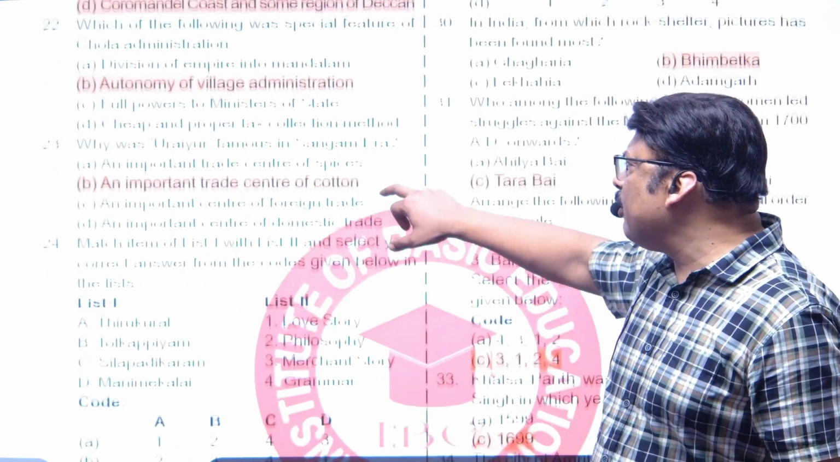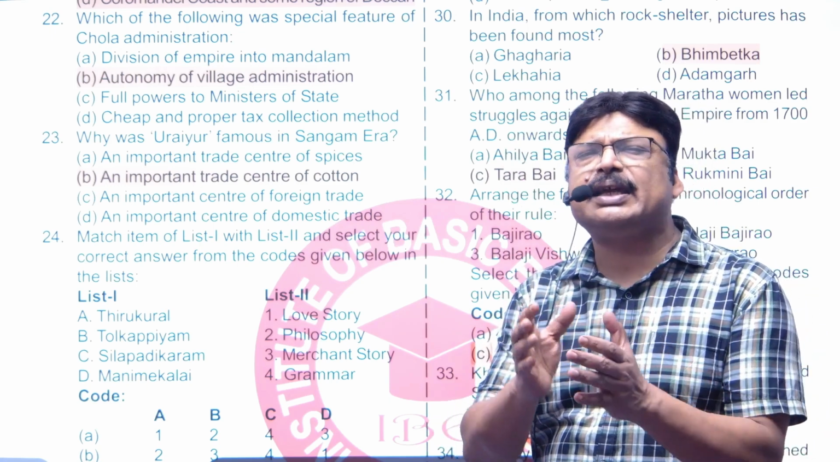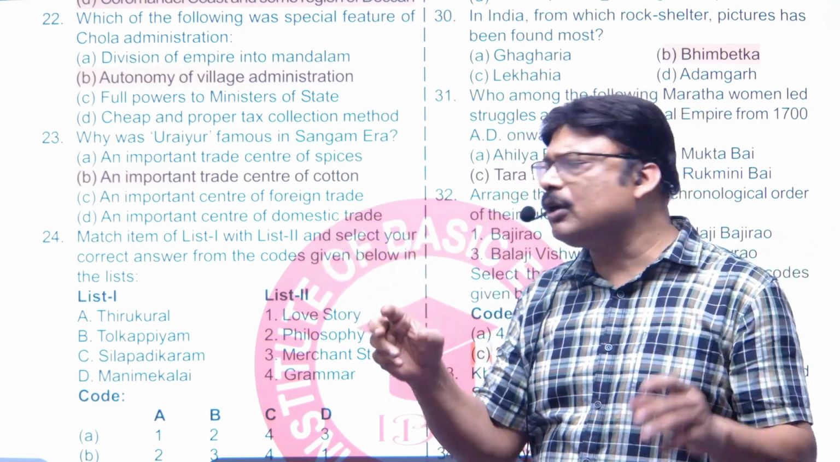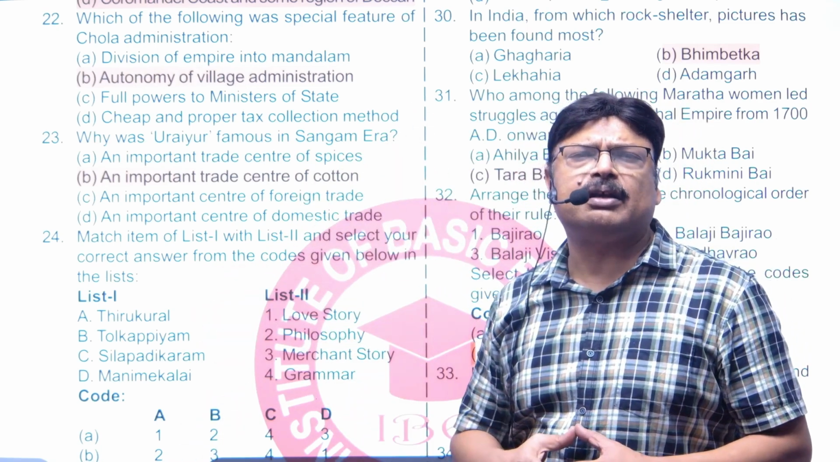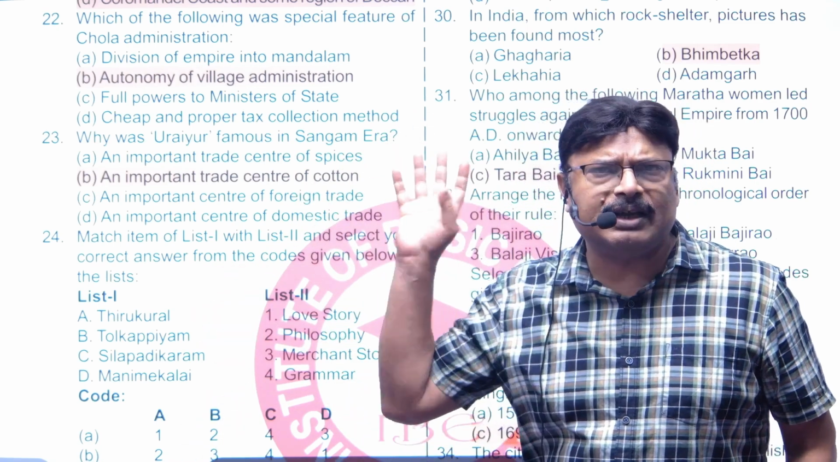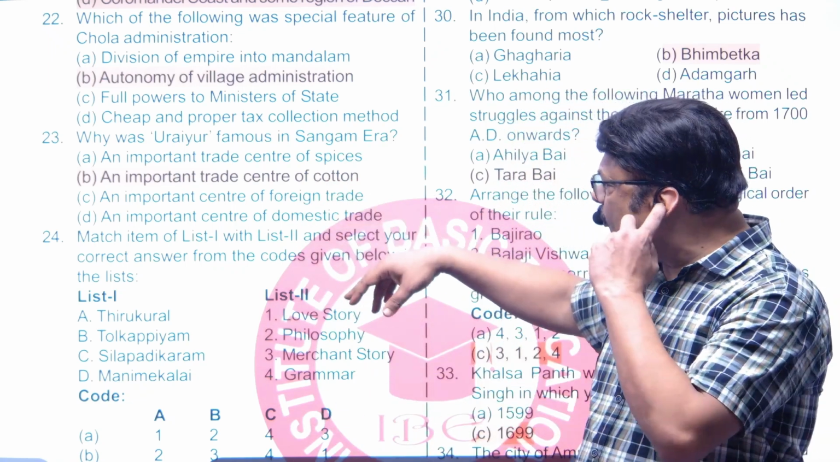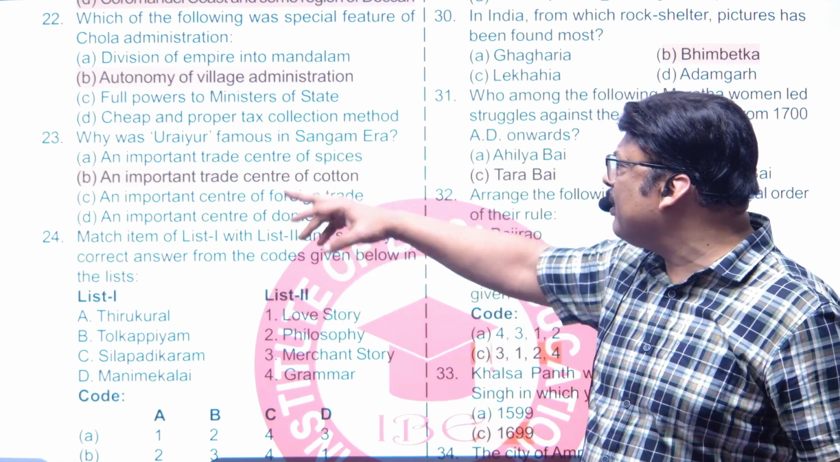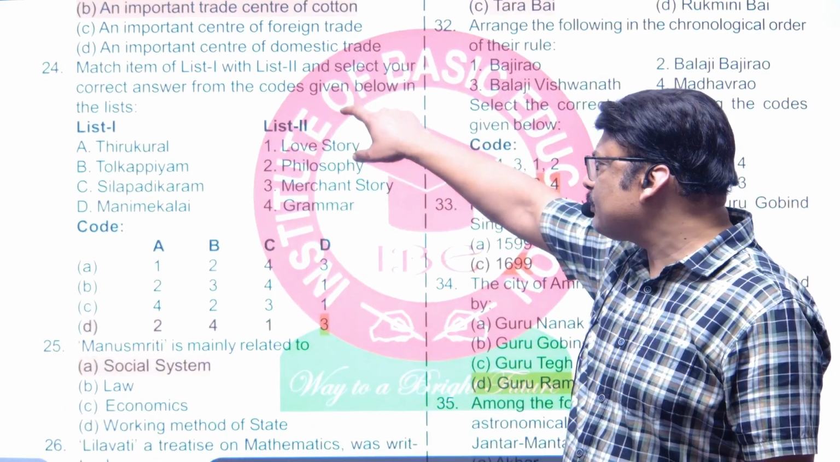Why was Uraiyur famous in the Sangam age? In the Sangam age, Uraiyur was the main center of cotton textile. It was an important trade center famous for cotton textiles. So the answer is this one, because being an important center of foreign trade, domestic trade, and spices was not the case.